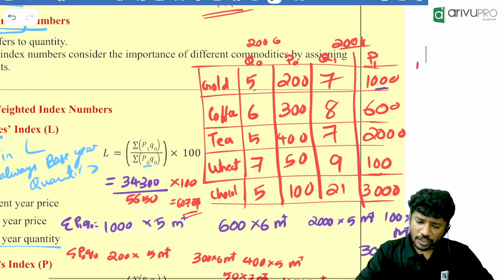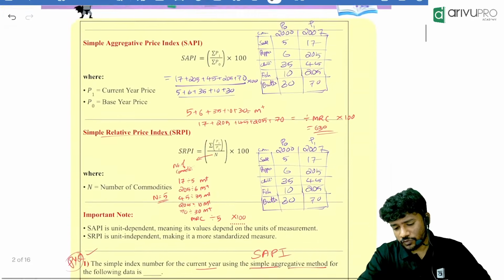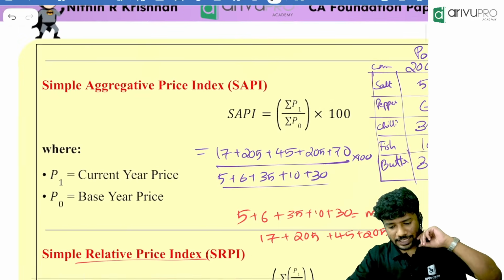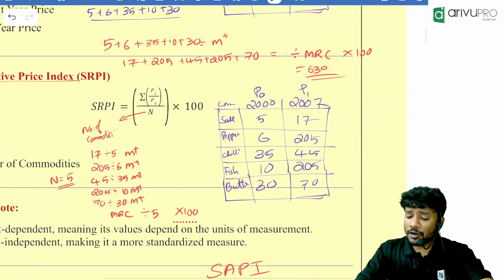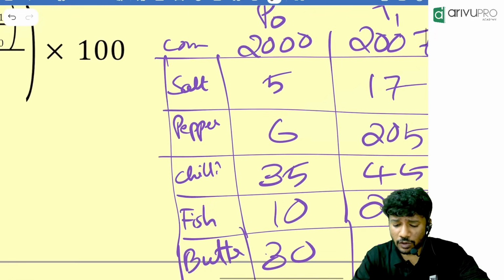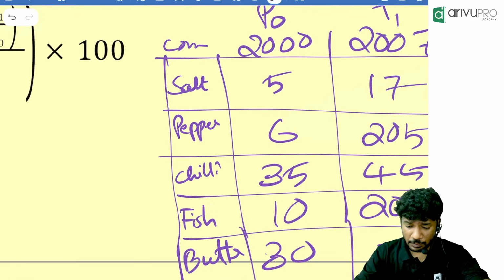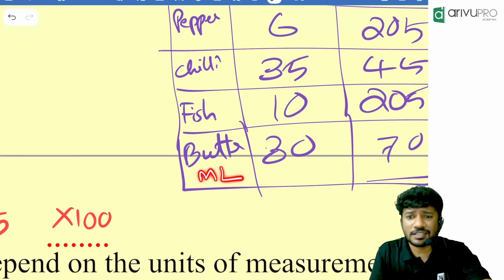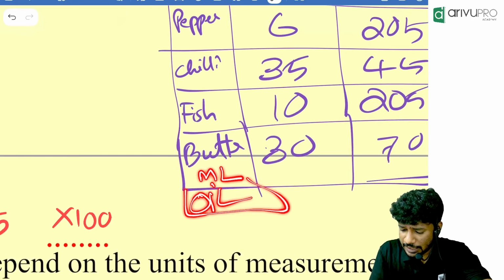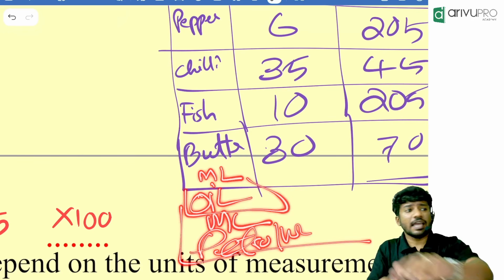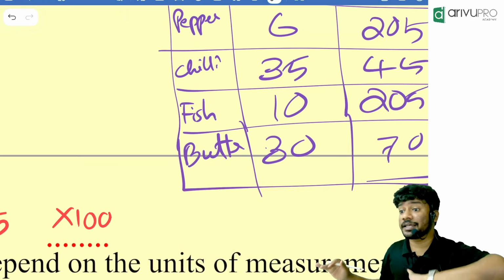Which one will have a unit? Which one will not have a unit? Will SRPI have a unit? Will SAPI have a unit? That is an important question. Even though we consider quantity, for example, salt is in kilogram, pepper is in kilogram, chili is in kilogram, fish is in kilogram. Butter is in milliliter, oil is in milliliter, petrol is in milliliter. Everything is in kilogram and milliliter.